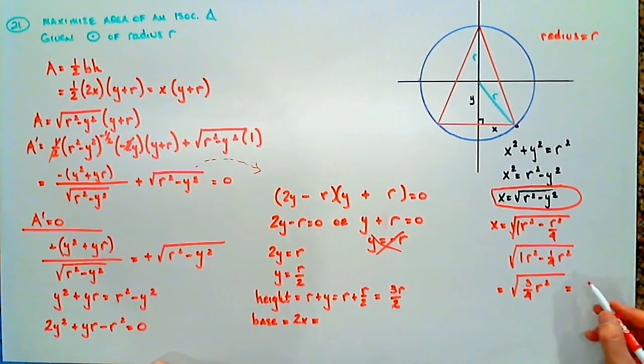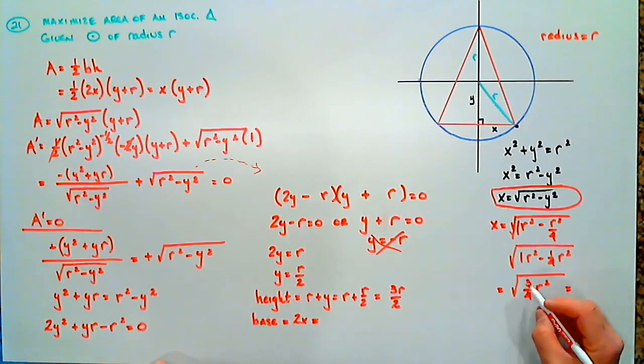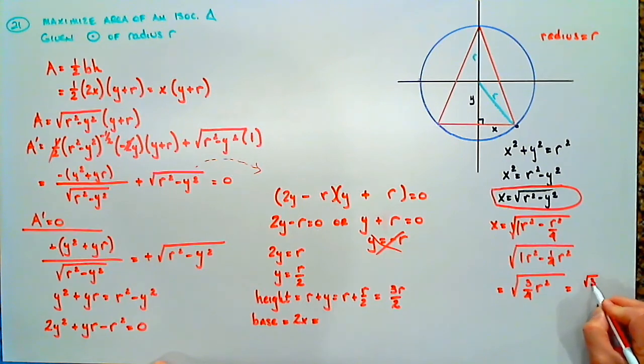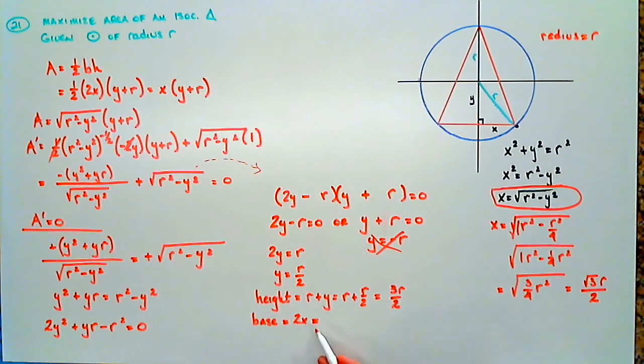Square root of 4 is 2, the square root of r squared is r. And then we get square root of 3 over 2. Now that's x. Our base, however, is 2x, so our base is 2 times the square root of 3r over 2, or our base is root 3r. All right? Wow, that was a lot of fun,